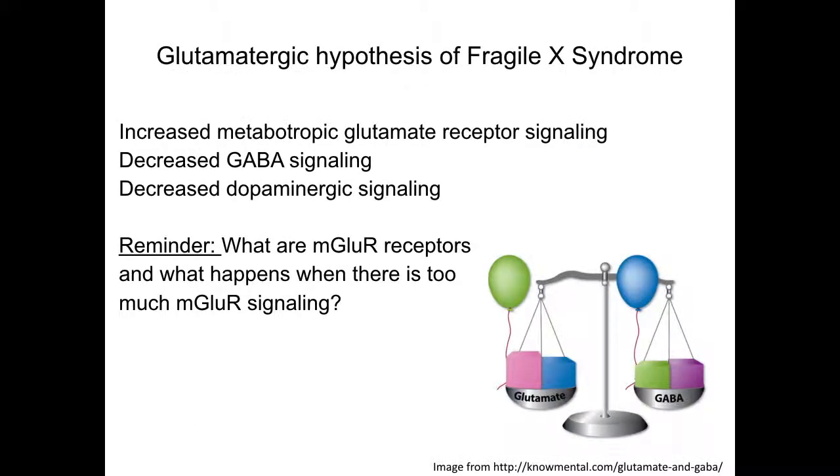One major hypothesis about the synaptic aberrations seen in Fragile X syndrome is the glutamatergic hypothesis. In Fragile X syndrome, there is an increase in metabotropic glutamate receptor signaling and decreases in GABA and dopaminergic signaling. Let's go over what mGluR receptors are and what happens if there is too much mGluR signaling.